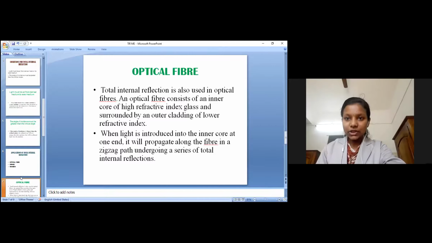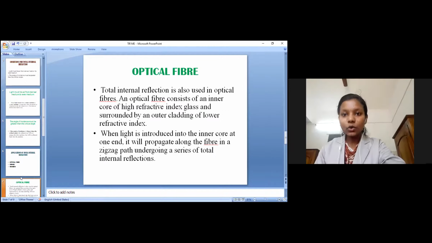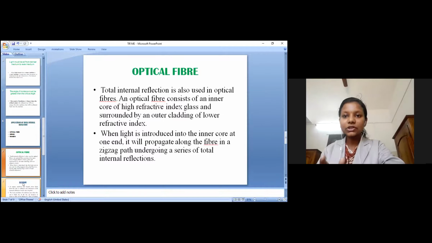Total internal reflection is also used in optical fibers. An optical fiber consists of an inner core of high refractive index glass surrounded by an outer cladding of lower refractive index. When light is introduced into the inner core at one end, it will propagate along the fiber in a zigzag path, undergoing a series of total internal reflections. These are the applications of optical fiber.